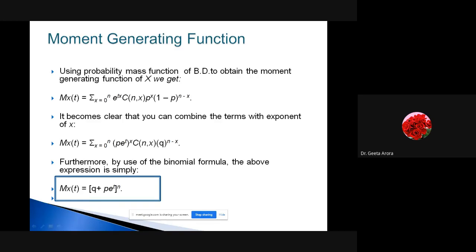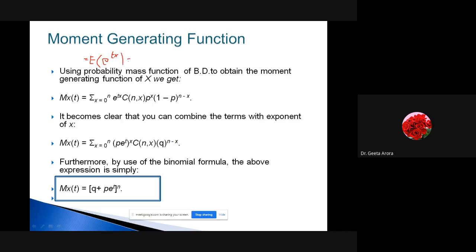We know that the moment generating function is given by Mx(t), and it is actually given by expected value of exponential e raised to power tx. If you remember, this is the function we have learned now.